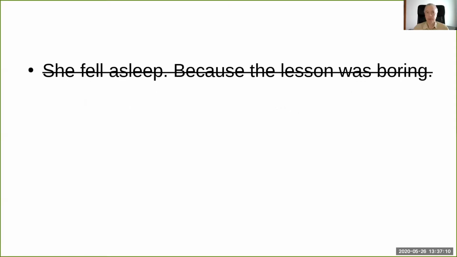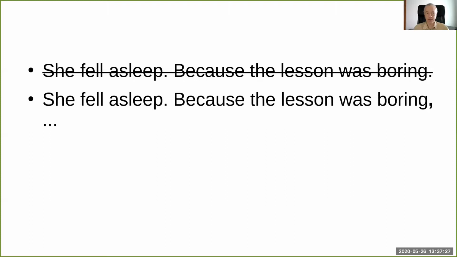And this is why we don't do this. Although a lot of my students like to do it. She fell asleep, full stop, because the lesson was boring. Now, why is this bad? Because it creates a false expectation. What the reader expects when they see a full stop and because is something like this. She fell asleep, okay, finished. Because the lesson was boring, something else happened. She didn't wake up until it was finished. I don't know.